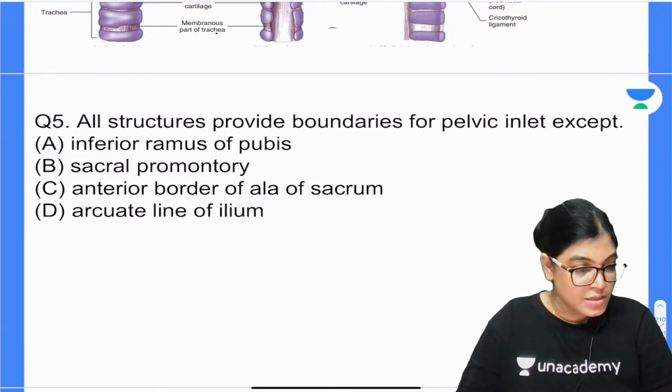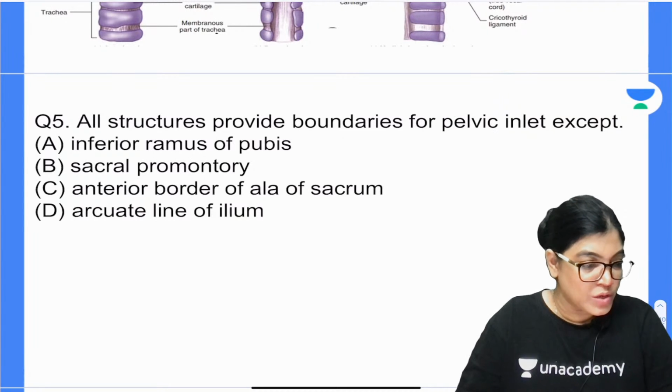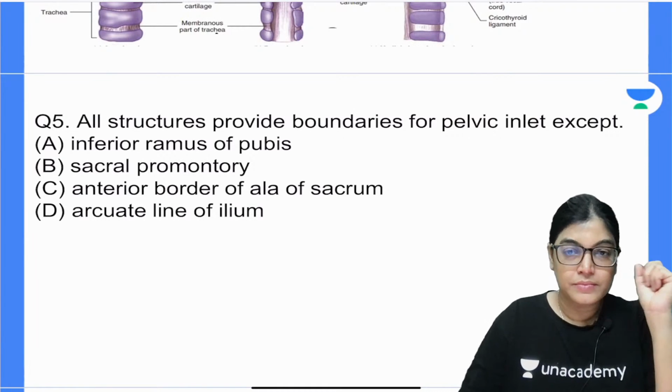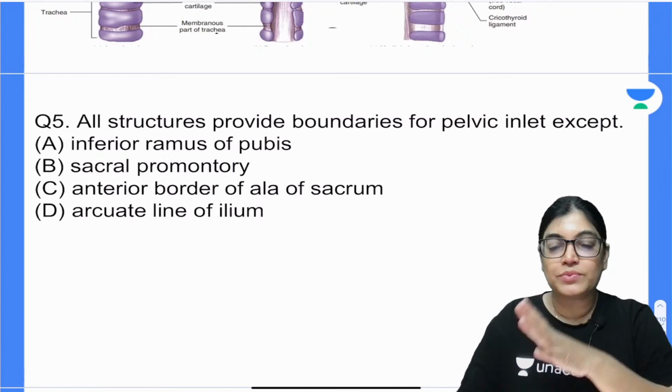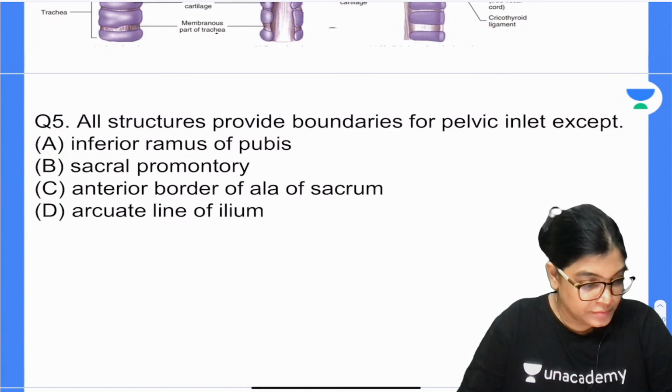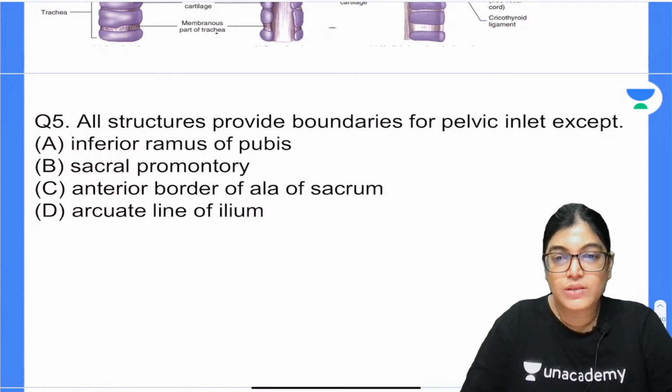So yes, I got an answer from Goal to AIIMS. What about others? So actually the session is containing 15 MCQs. Goal to AIIMS has already given the answer.